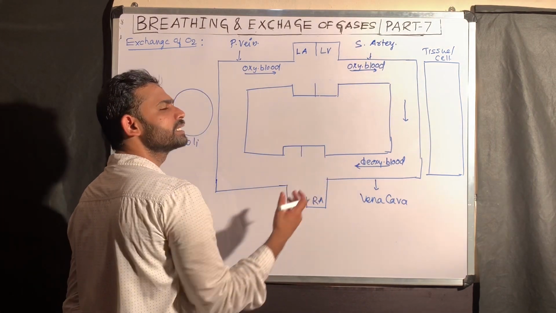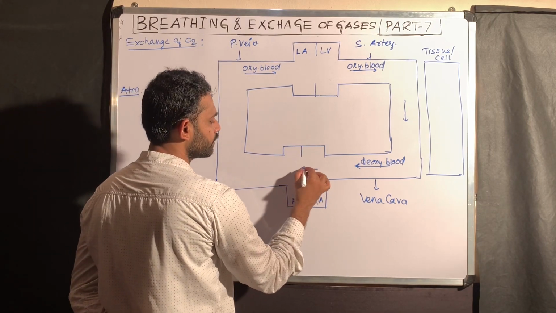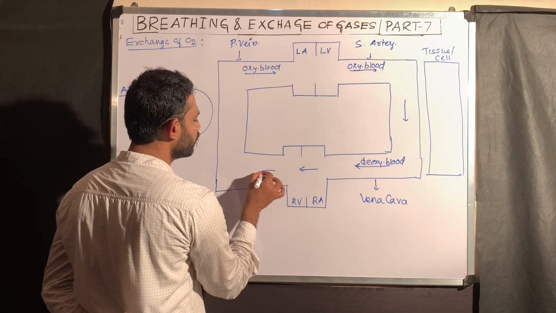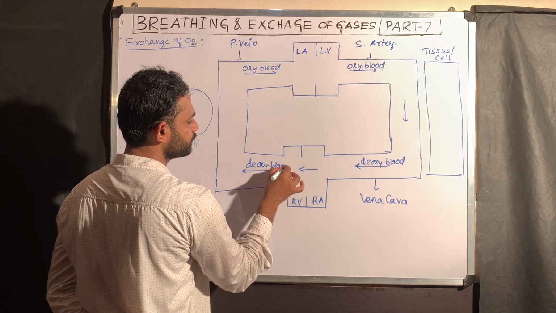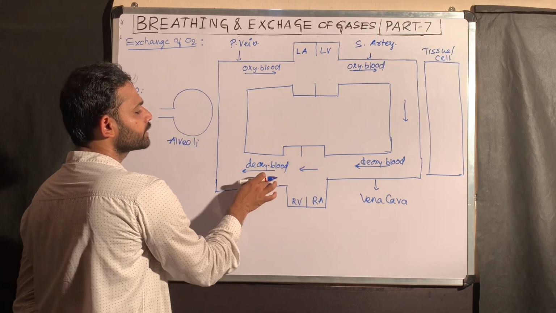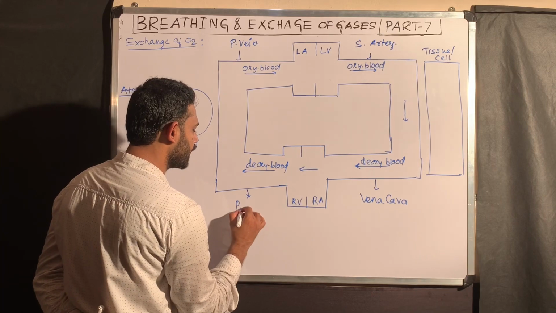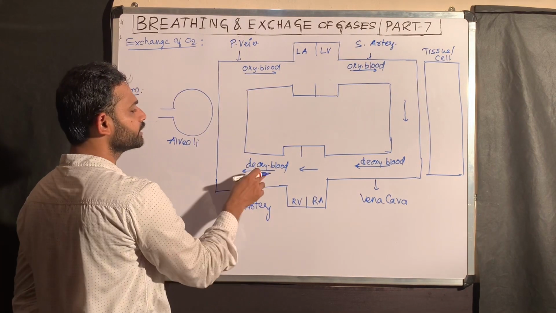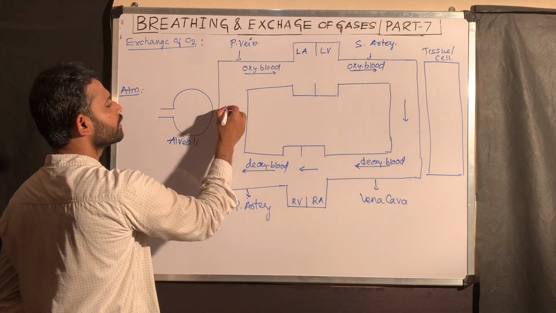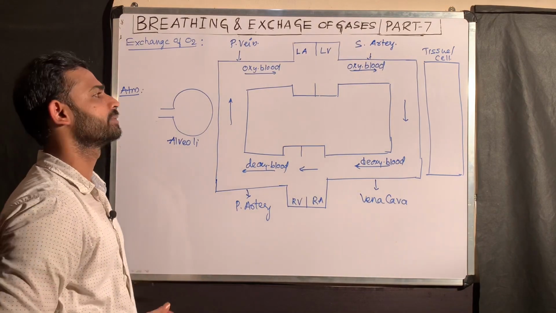Then the deoxygenated blood pours directly into the right atrium, then goes through the right ventricle. The blood vessel which carries the deoxygenated blood from the heart is the pulmonary artery. The pulmonary artery carries the deoxygenated blood and comes here for the exchange of gases, taking the oxygen and giving the carbon dioxide.